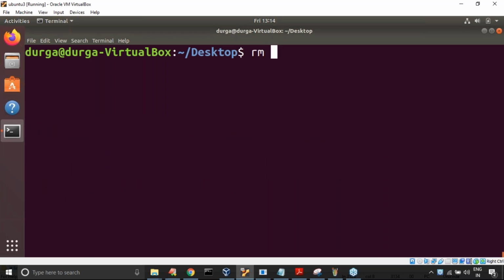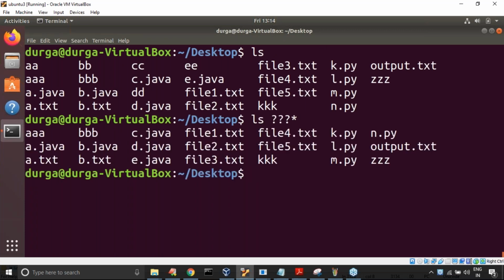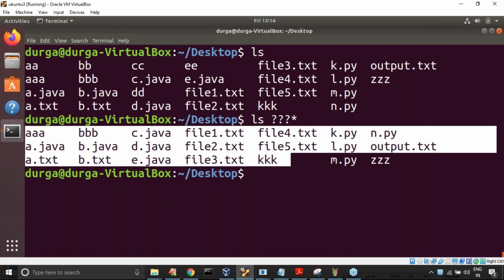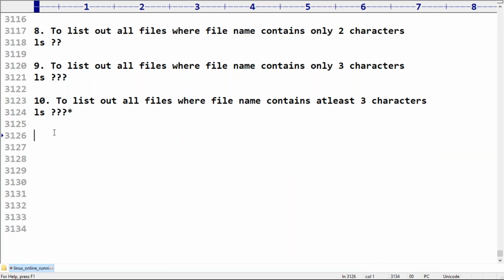Any doubt about this terminology? Can you please confirm? Star means minimum three letters should be there. After that, any number of characters, no problem at all.